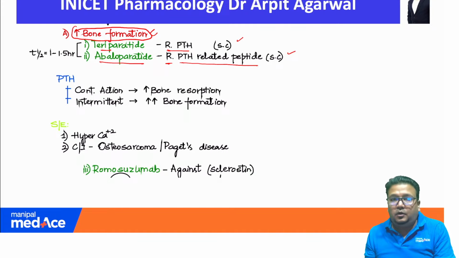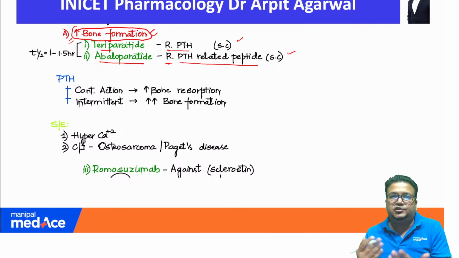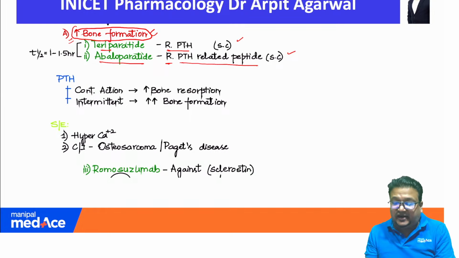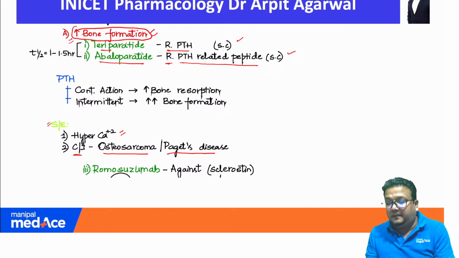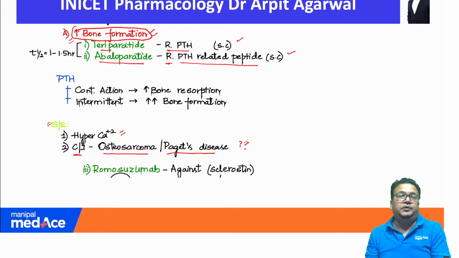Now these drugs increase bone formation. They act intermittently, and intermittent PTH action leads to bone formation. That we know as mechanism. As you can see, their side effects are also written. They cause hypercalcemia, and they are contraindicated in patients with osteosarcoma or Paget's disease. Why? That is all you need to understand.